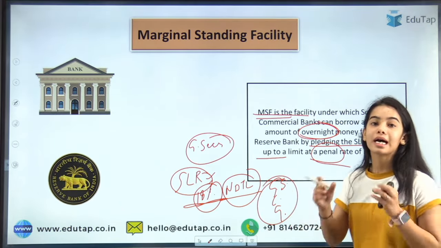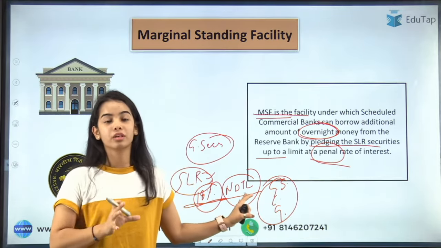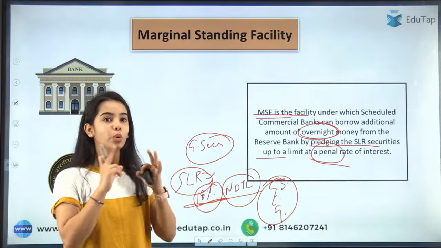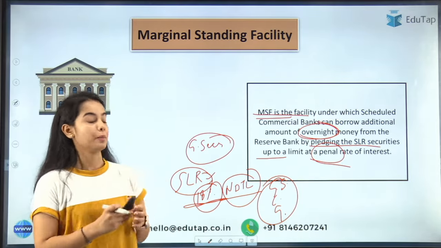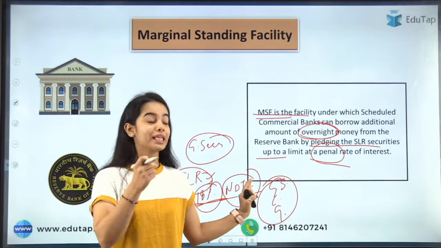These are the liquid assets. Banks have to maintain 18% of the total deposits, net demand and time liabilities.